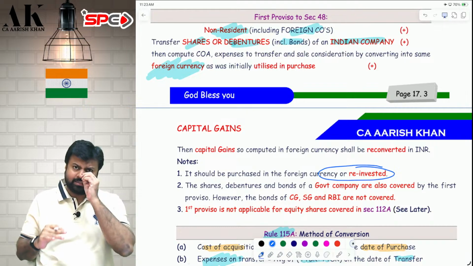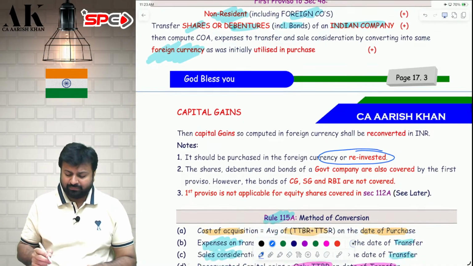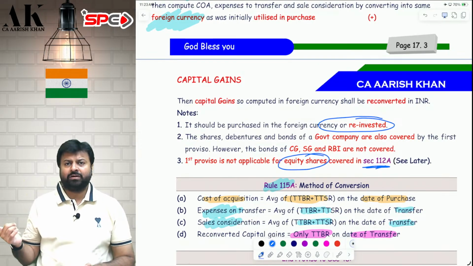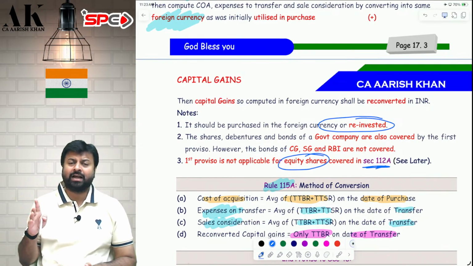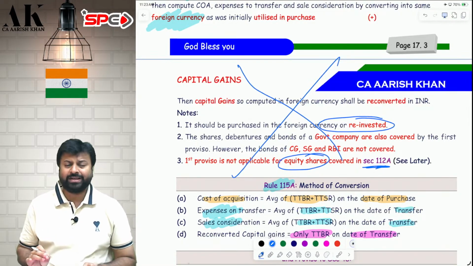Whenever you reinvest in India, that time also you will do this exercise only. I hope it is clear. This proviso is not applicable for equity shares which are covered in 112A. If your shares are covered in 112A on which you have paid STT, etc., then in that case you don't have to follow the first proviso to 48. I hope it is clear.